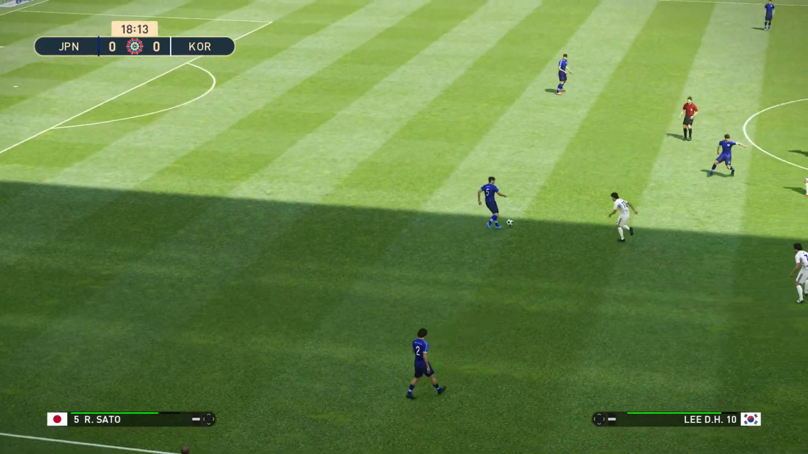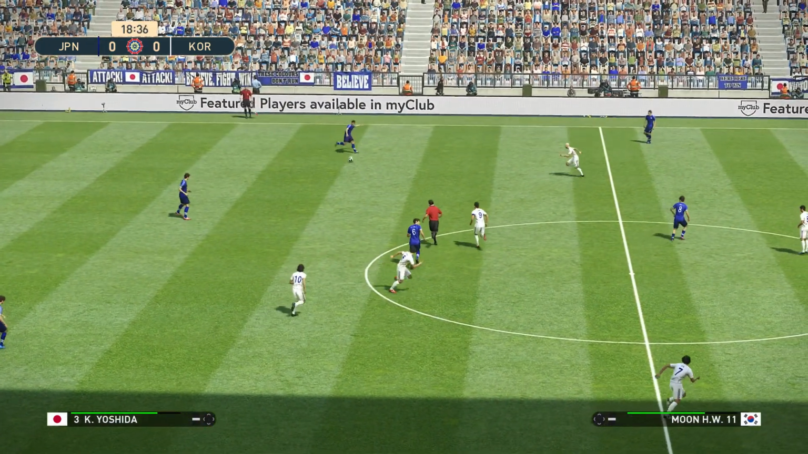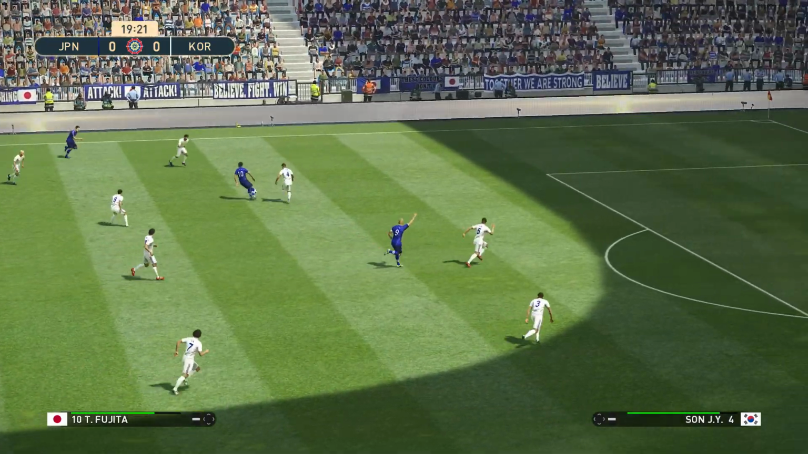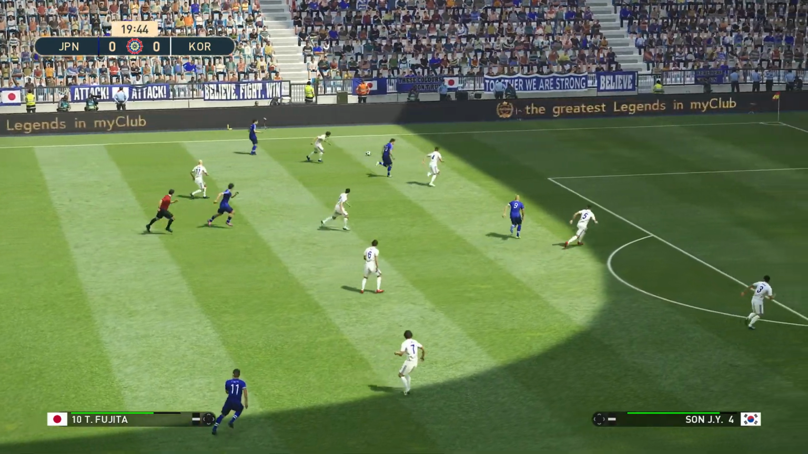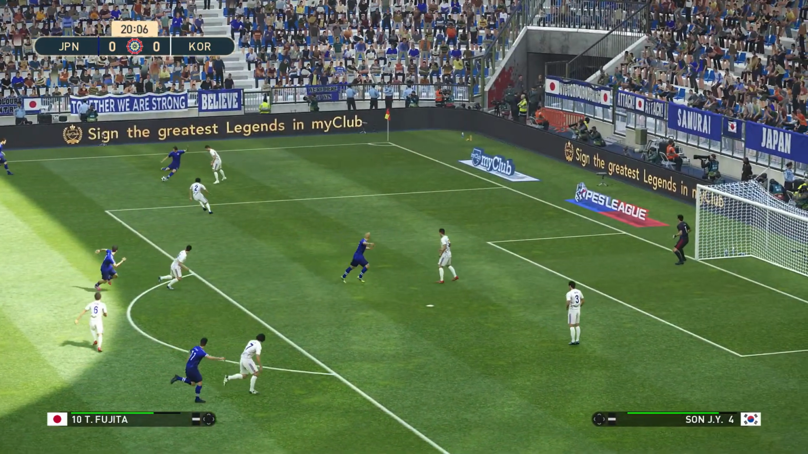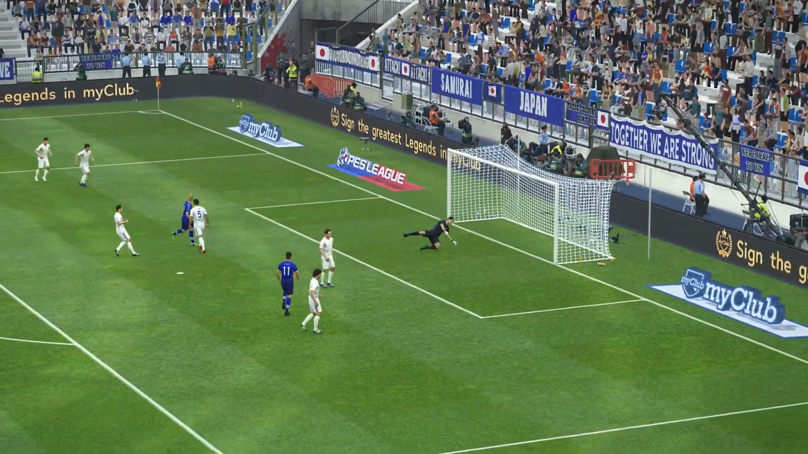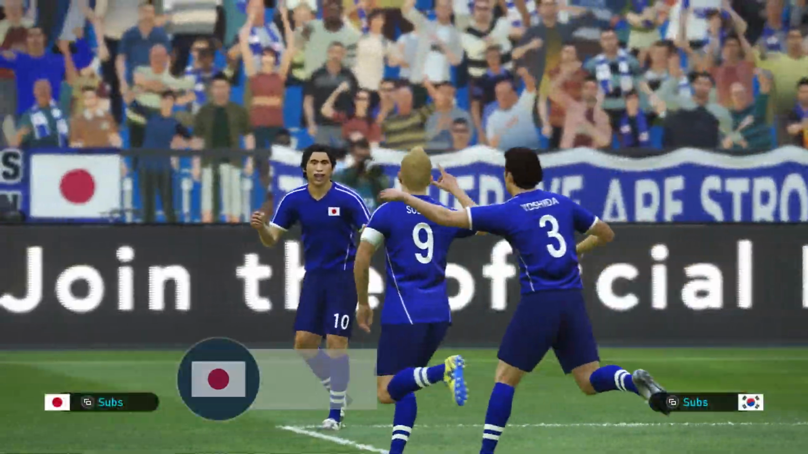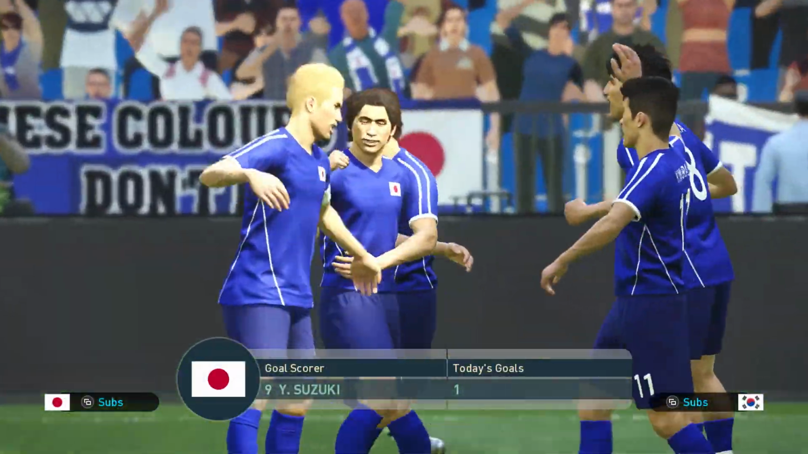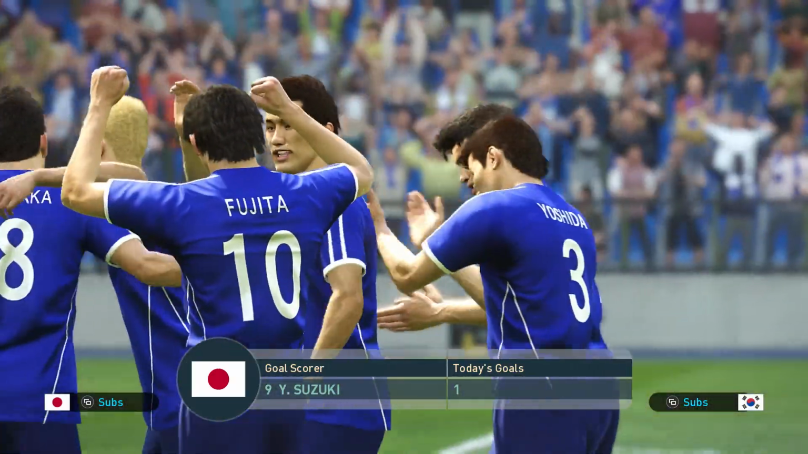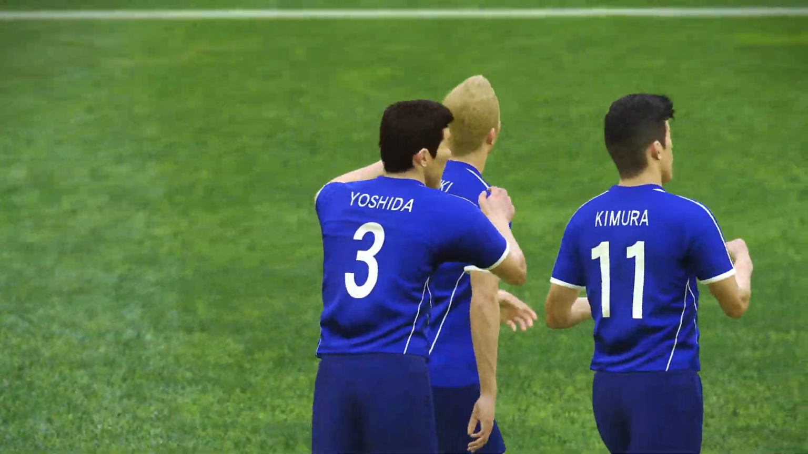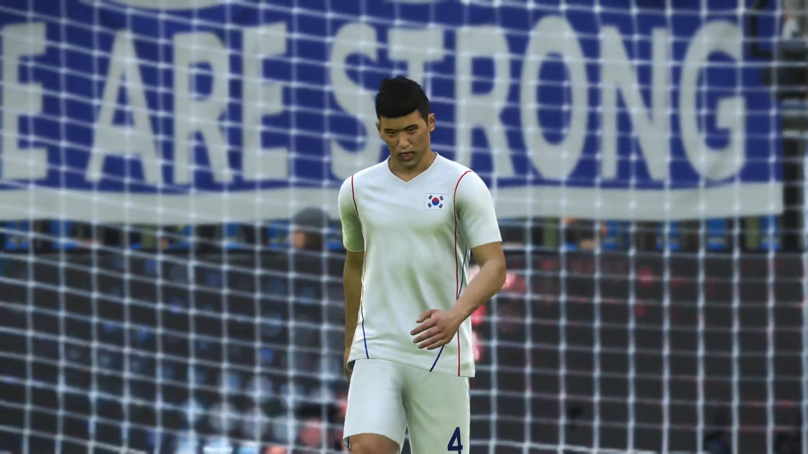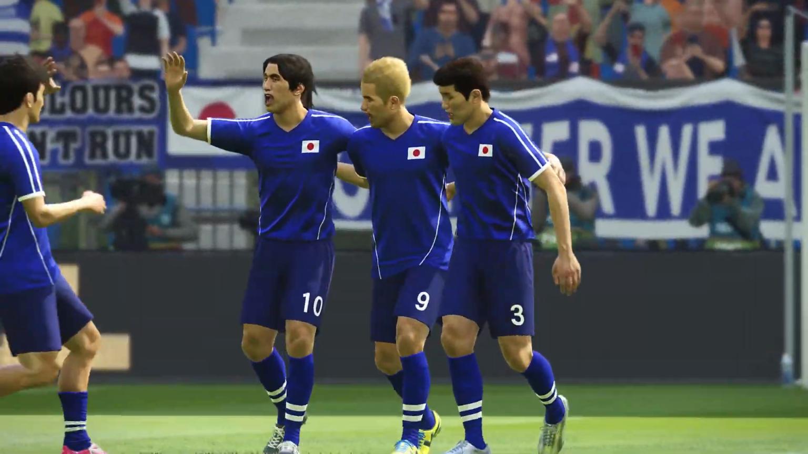South Korea came into this week's games on no points. Them and Australia. Australia lost this weekend. So Australia have lost 4 in a row, and South Korea trying not to emulate that. The header comes in from Suzuki, and Suzuki scores! Japan take the lead. It was a fantastic looping header from Suzuki. And South Korea's woes continue.